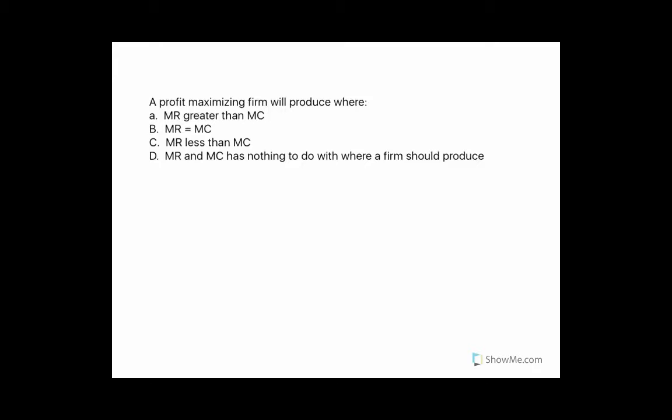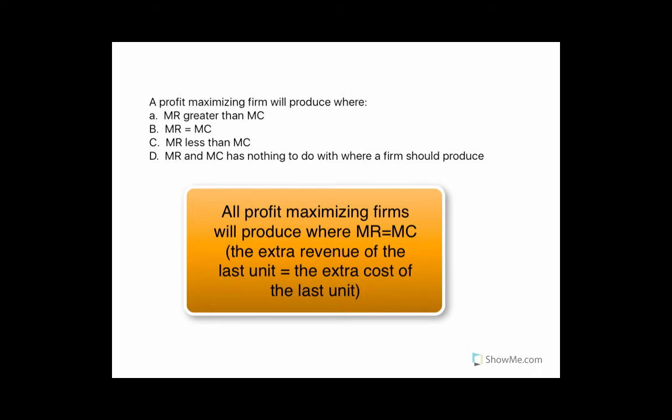So here we have a question about profit maximizing. And the profit maximizing quantity is basically that at which marginal revenue equals marginal cost. Now, I'm not just going to tell you the answer, but I'm going to explain it.